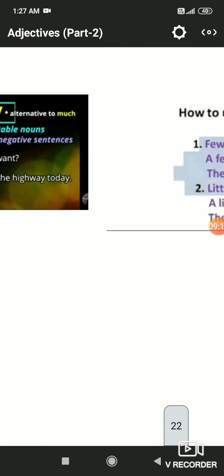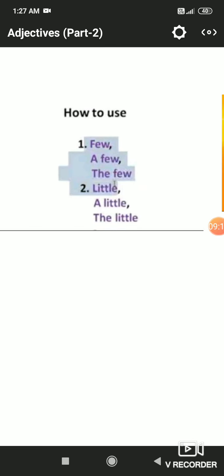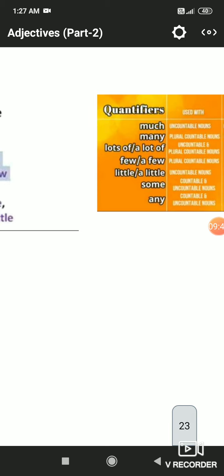Now we have already learned the use of few, a few, little, a little. Now, the few and the little. The few and the little are used in a particular sense. Like, the little thing you gave me was not enough for me. Now we are not talking about anything, the little one. The few students who were present yesterday learnt a lot. We are not talking about any student, we are talking about particular ones. So here the article, whenever it is used, we are talking about a particular thing.